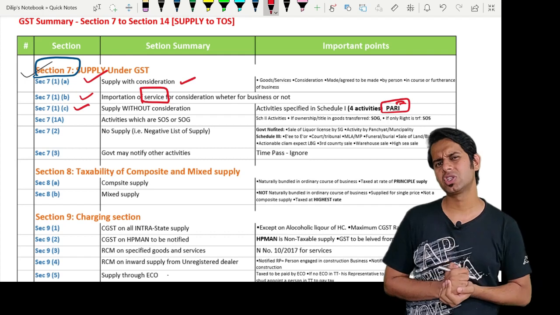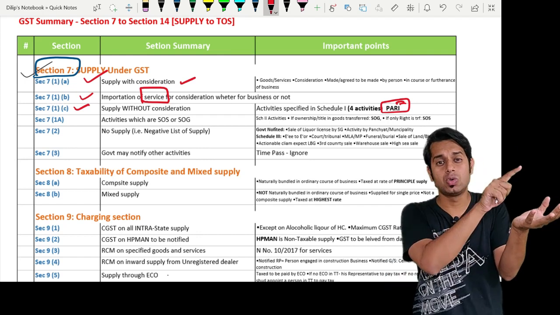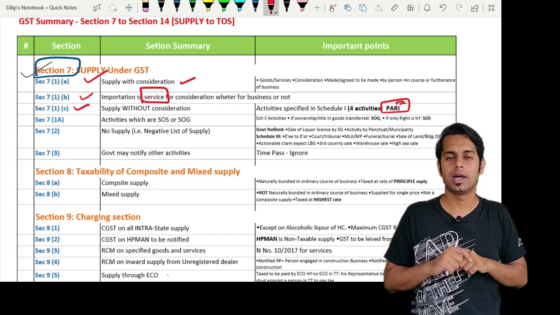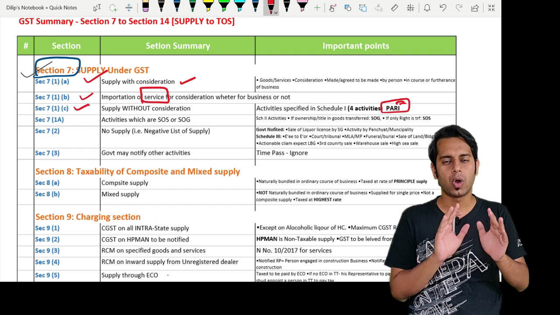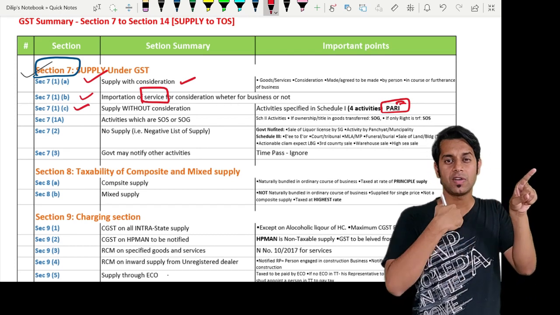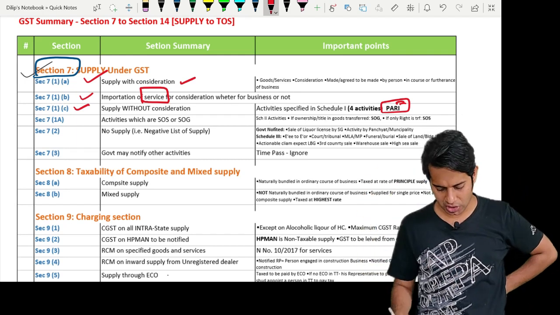Sir, what do you mean by importation of services, by the way? Importation of services means the supplier of the services is outside India, the recipient of the services is in India, and the place of supply is in India. What is importation of services? The supplier of the services is outside India, the recipient of the services is in India, and the place of supply is in India. Then I will call it importation of services.